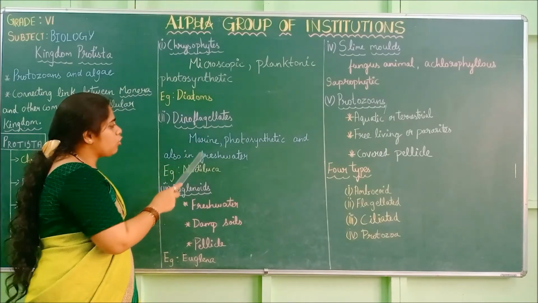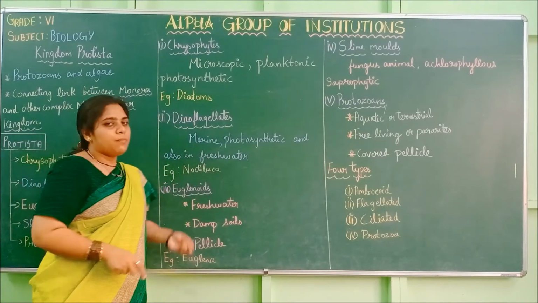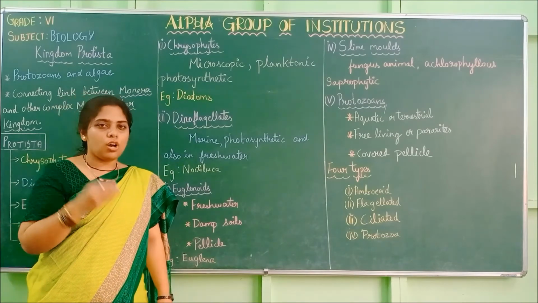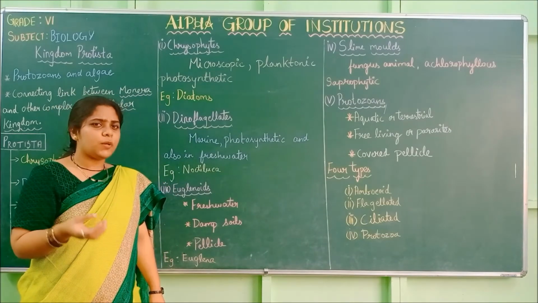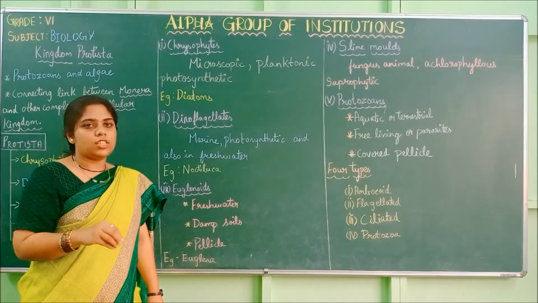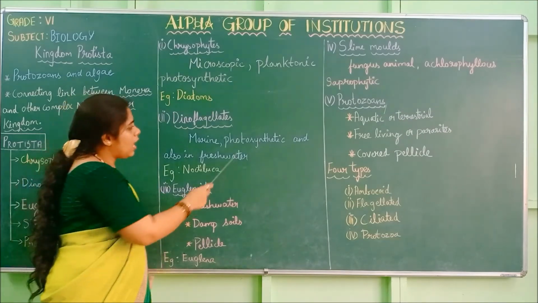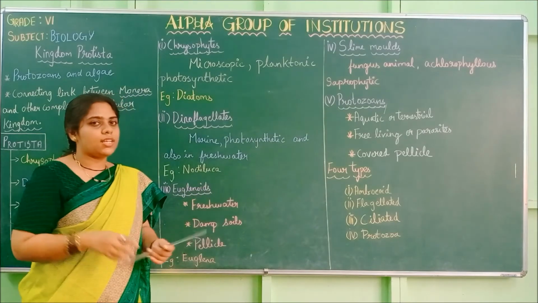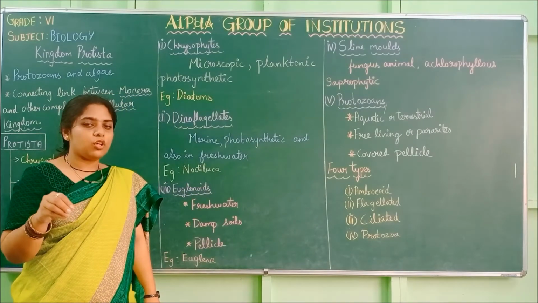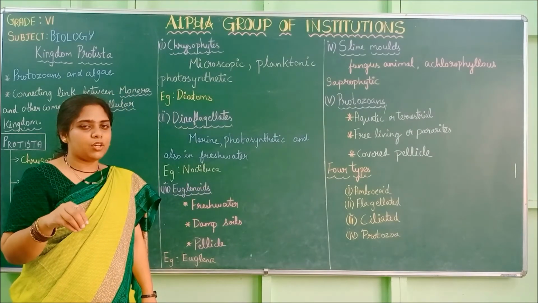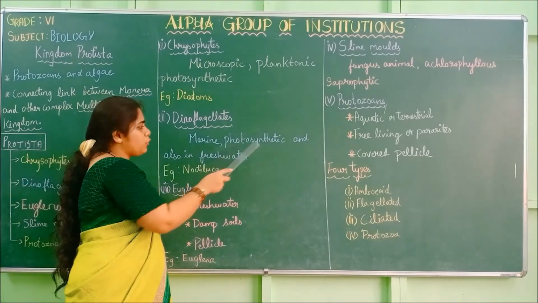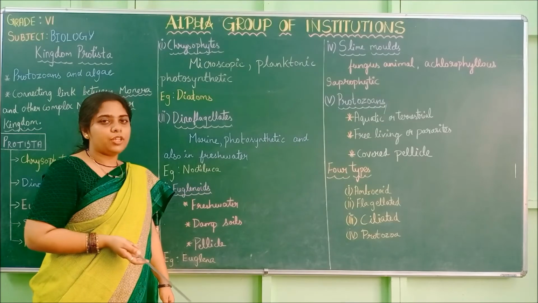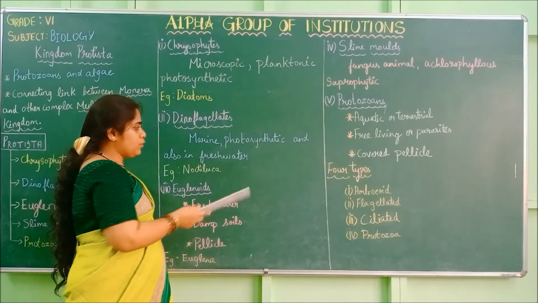So these dinoflagellates are marine. Marine means they live in salt water only, the sea water. So in such places, these dinoflagellates will survive. They are also photosynthetic. What I said, in the presence of chlorophyll, sunlight and carbon dioxide, the starch is produced. So that's why they are called photosynthetic. They don't have to depend on other organisms for food.